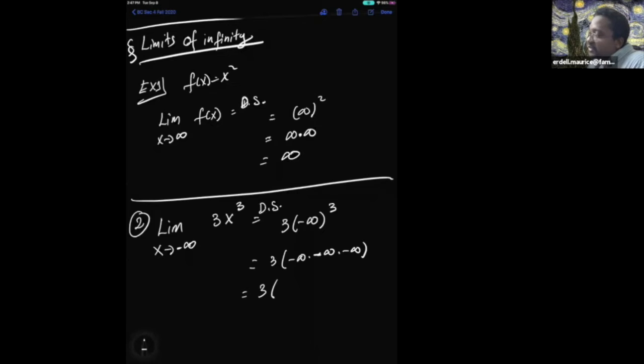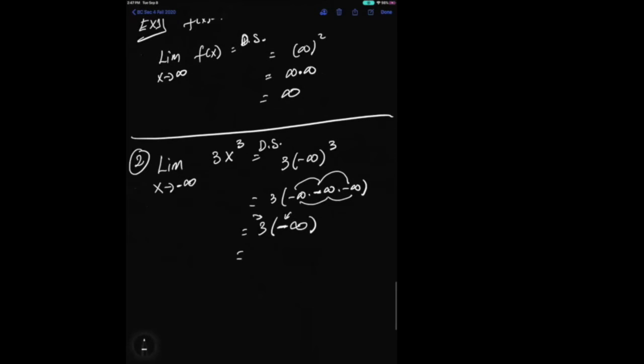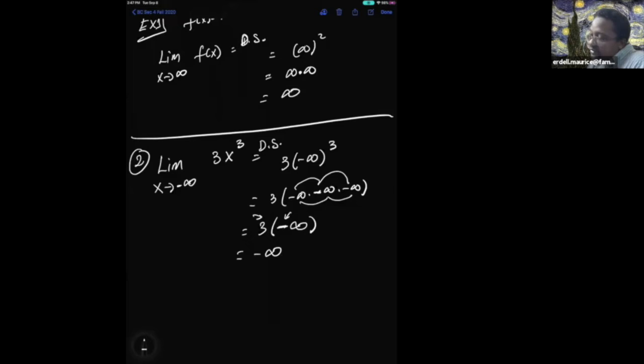A negative times a negative times a negative is negative, and infinity times infinity times infinity is still infinity. If I take a positive number and I multiply it by a negative number, the answer is? Negative. And so it's going to result in negative infinity. If I make infinity 3 times as big, if I make the largest number 3 times as big, I will still result in the largest number. Yes?